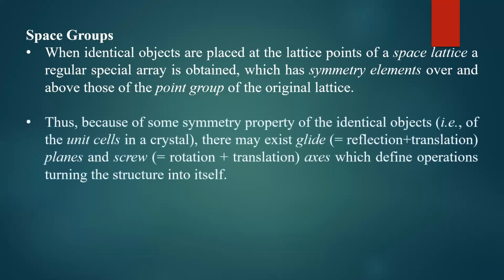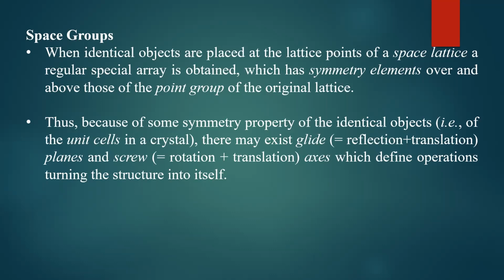Basically, because of some symmetry property of the identical objects, that is of the unit cells in the crystal, if we take the unit cell as an identical object, there may exist a glide. Glide means a reflection followed by translation. You apply the plane of symmetry, then you apply the translational symmetry, shifting the lattice from one region to another by translation. That is called a glide, and it is one of the symmetry operations. Here also it will leave the crystal invariant.